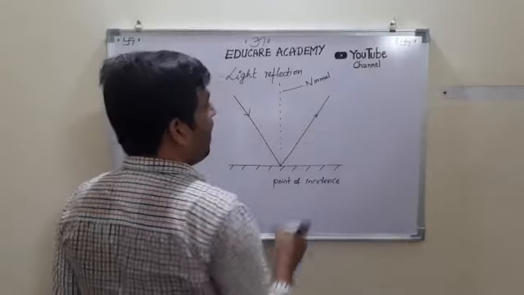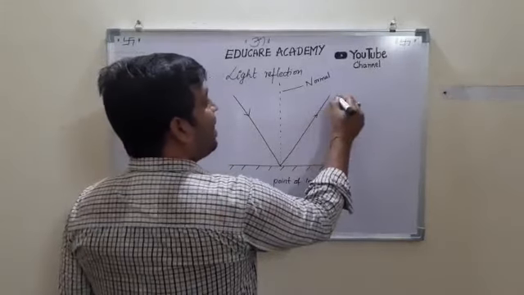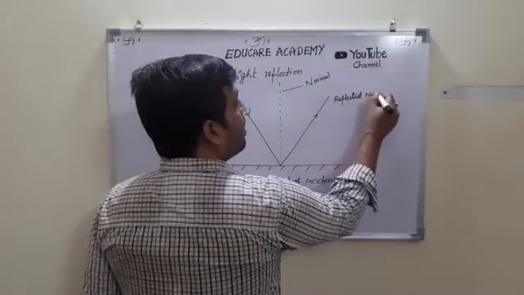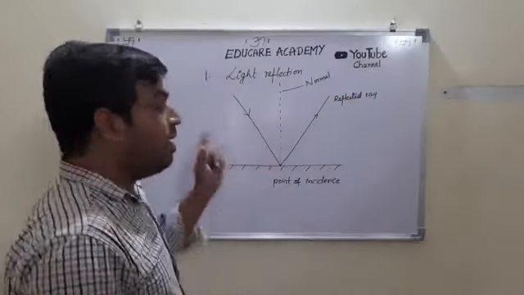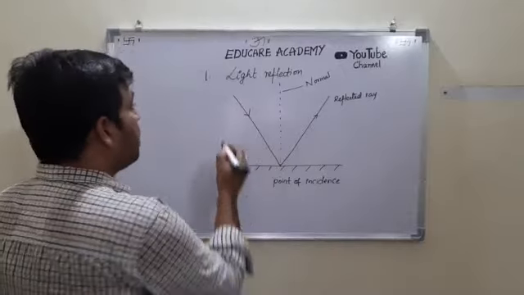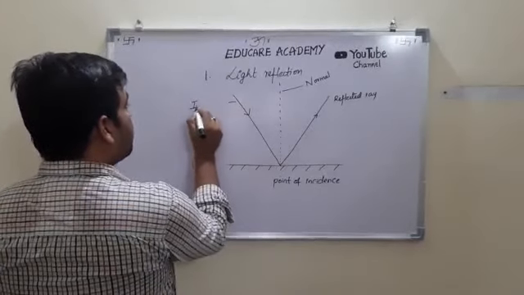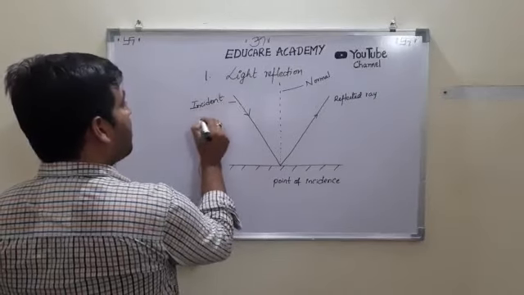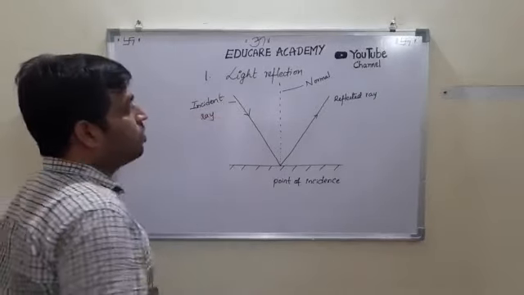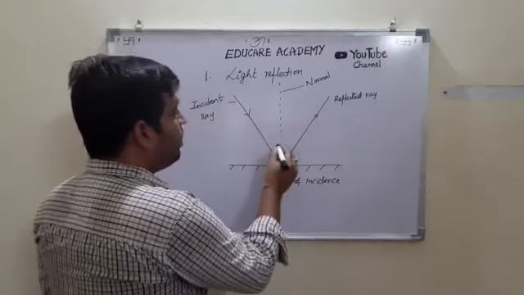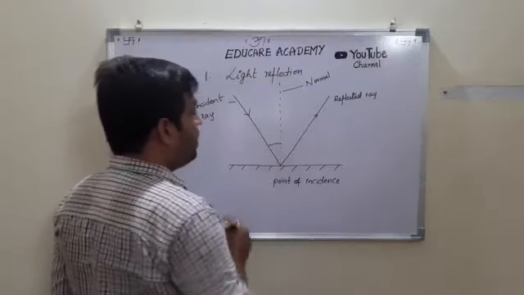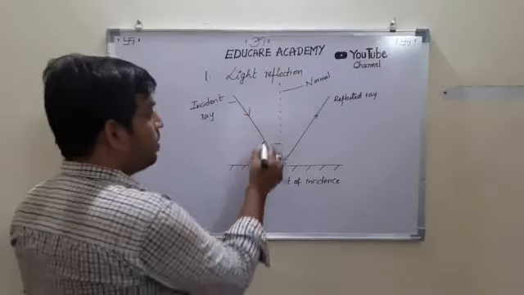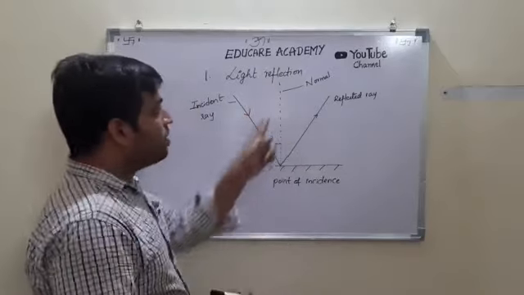That ray is called the reflected ray. So what is this ray called? The ray which is incident on the surface, obviously, is called the incident ray. And here, one interesting phenomenon is the angle of incidence. What is the angle of incidence?